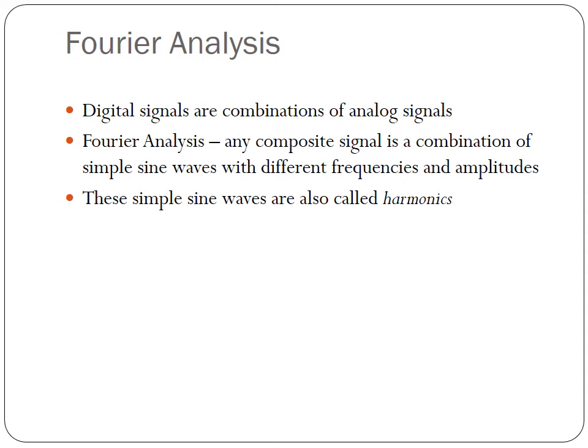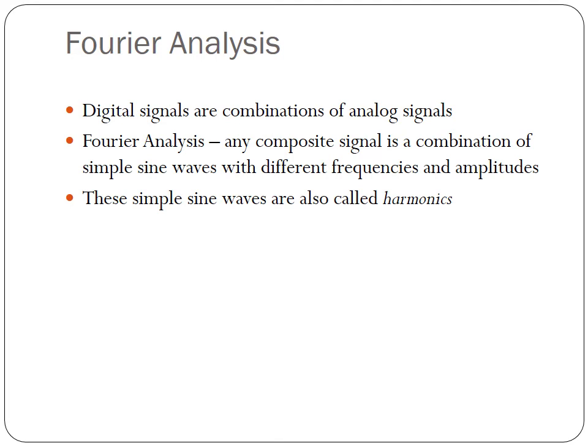Okay, Fourier analysis: the digital signals are combinations of analog signals. In your maths class, while dealing with Fourier analysis, you might have seen that a sine waveform can be represented as A sine omega t, where A represents the amplitude, omega represents the frequency part, and t represents the time.